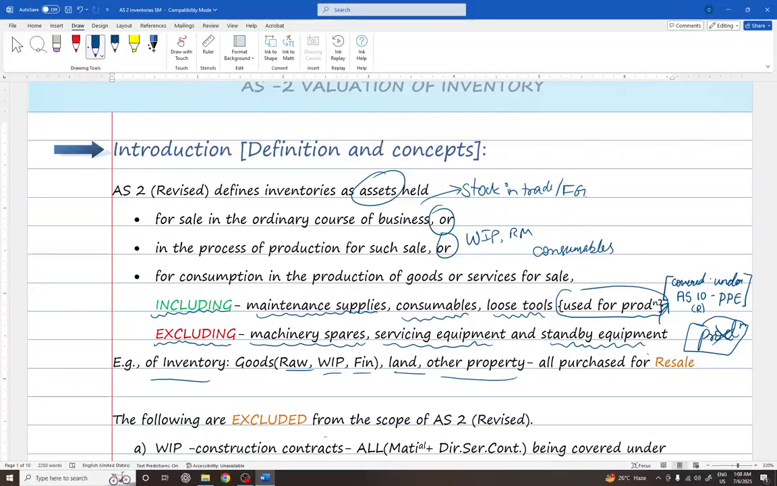If you are thinking about land, can land be stock in trade? Yes, for the enterprises that deal with real estate business, they buy and sell immovable property such as land in the ordinary course of business. That's why land and other property all purchased for resale. Yeah, resale is important. Okay, next.